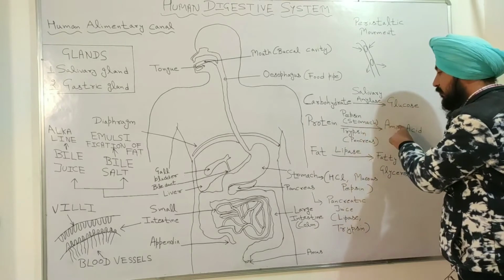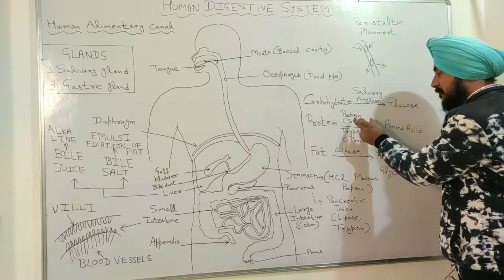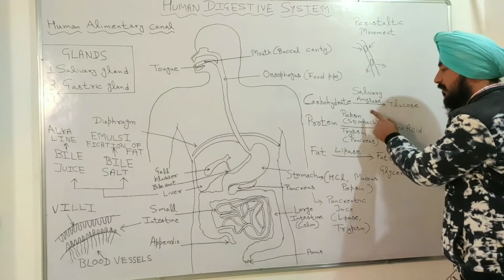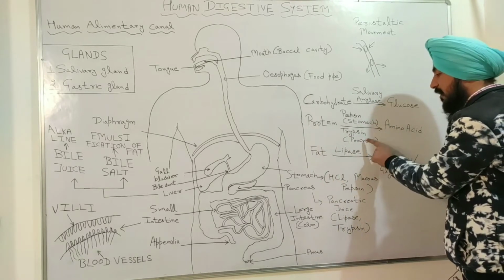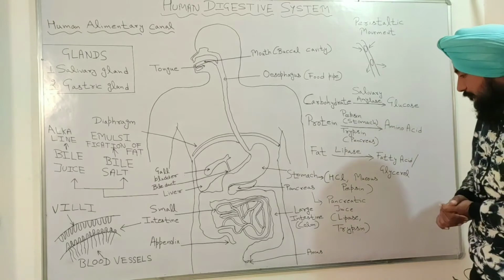So pepsin converts protein into amino acid in the stomach in the acidic medium, and trypsin converts the protein into amino acid in the pancreas in the basic medium.